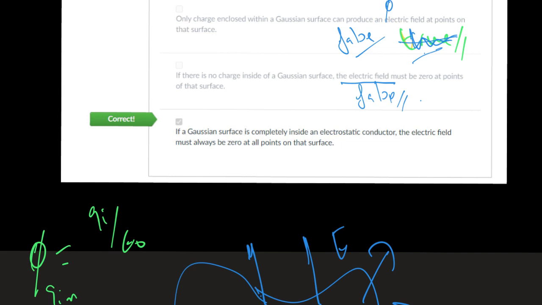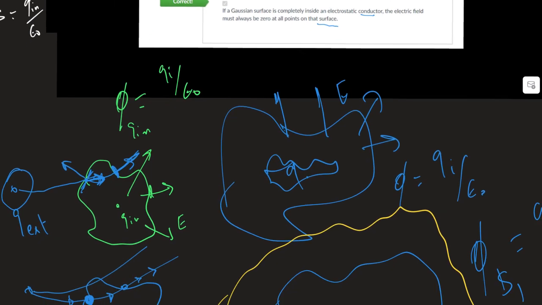Okay. And the last question is, if a Gaussian surface is completely inside an electrostatic conductor, the electrical field must always be zero at all points on that surface. Should be zero, yes, should be zero. Why should it be zero? Let's analyze this.